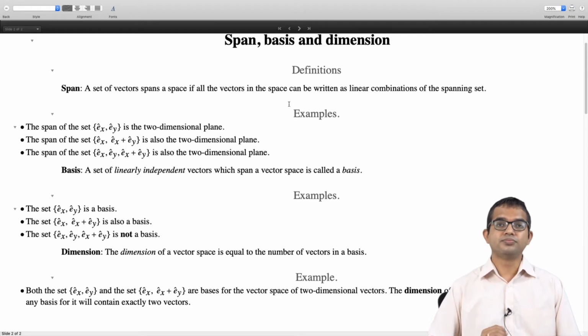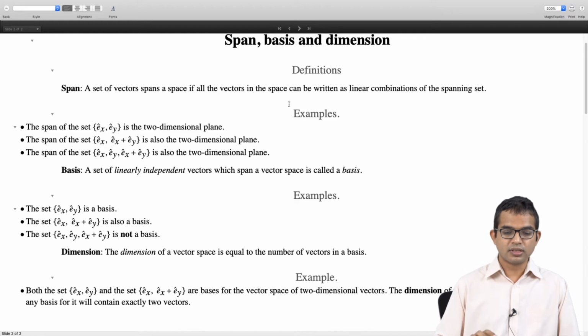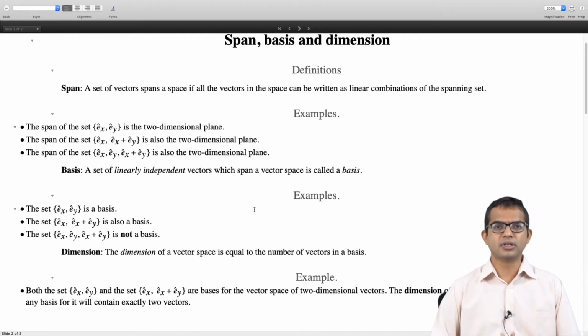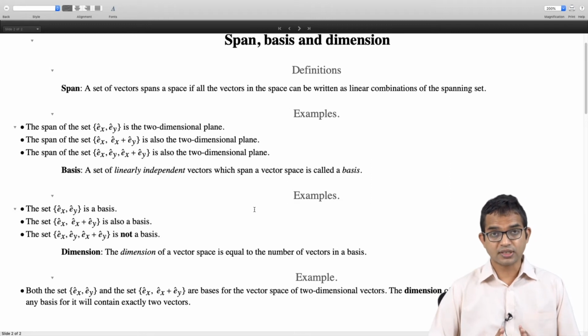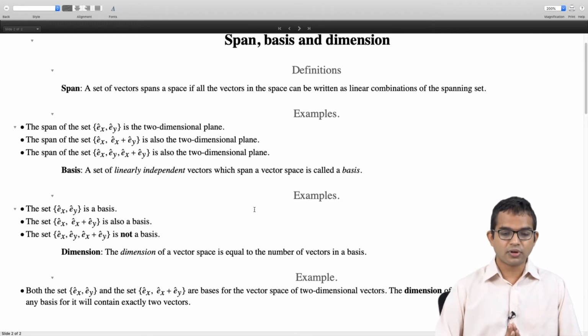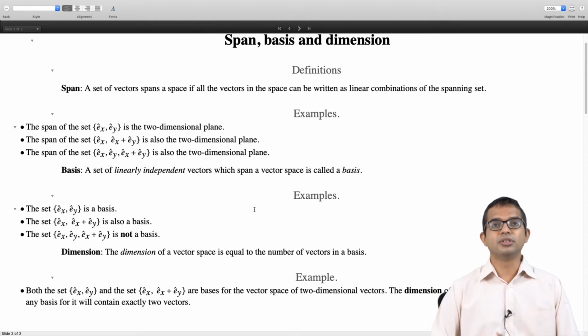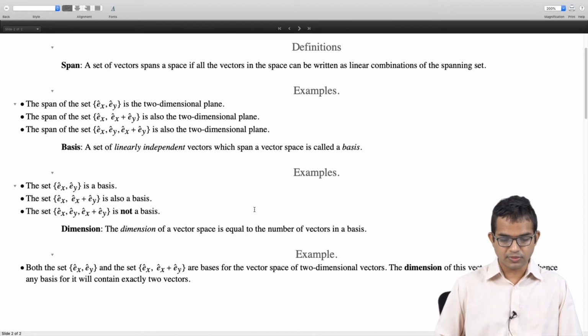Of course, as you might guess, there are also infinite dimensional vector spaces, and there one has to be more careful with regard to some of the results that we prove. For example, if you take all complex numbers, we have seen that it's a vector space. If you add any 2 complex numbers, you're going to get another complex number, and so on. You can think of many infinite dimensional vector spaces as examples, but for all the theorems or results that we are going to describe, we are going to stick to finite dimensional vector spaces.